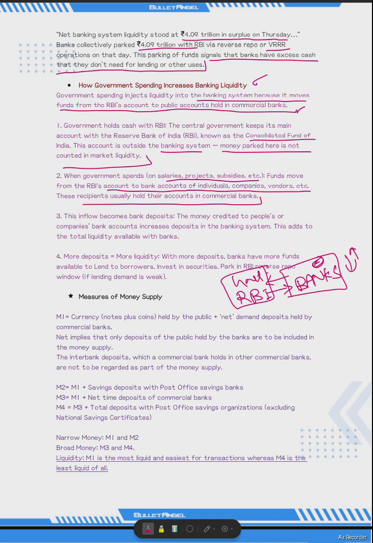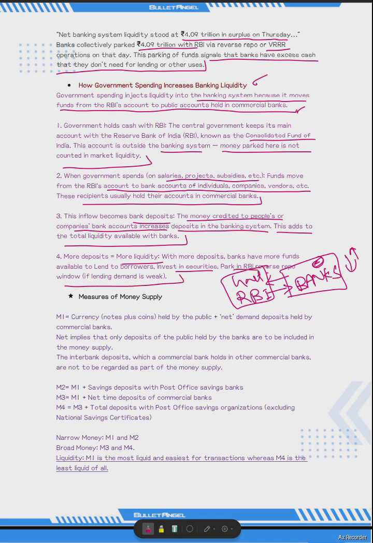This inflow becomes a bank deposit. So this money credited to people's or companies' bank accounts increases the deposits of the bank. This adds to the total liquidity available with the bank. More deposits means more liquidity. With more deposits, banks have more funds available to lend, to invest in securities, or to park in the RBI reverse repo window if lending demand is weak.